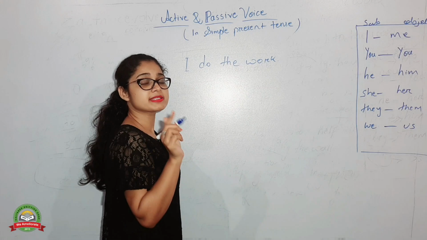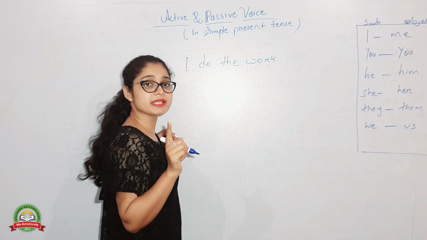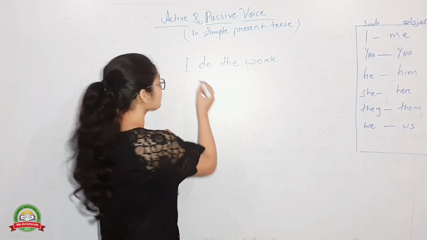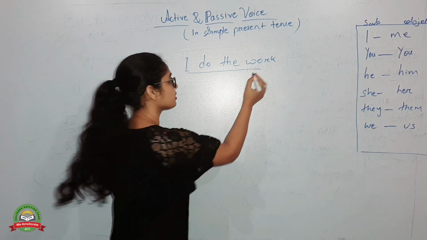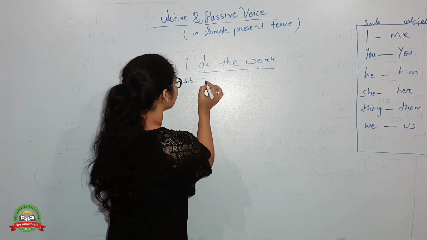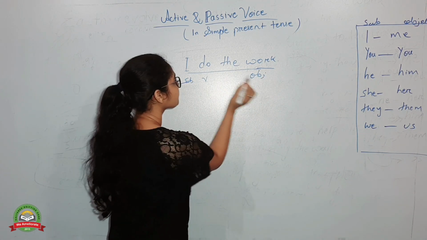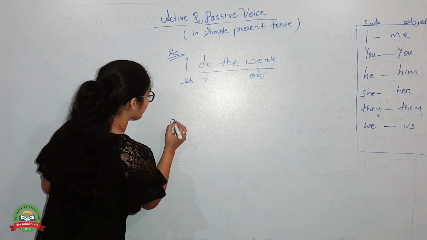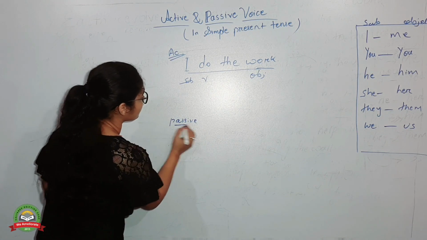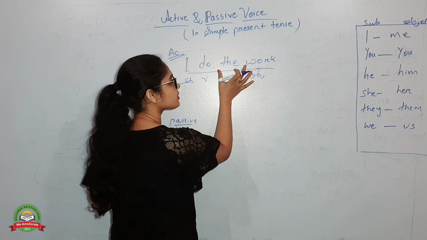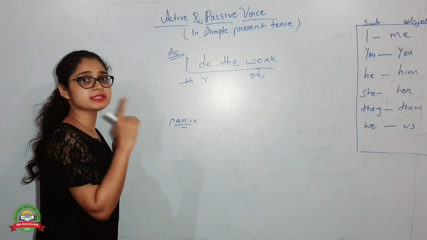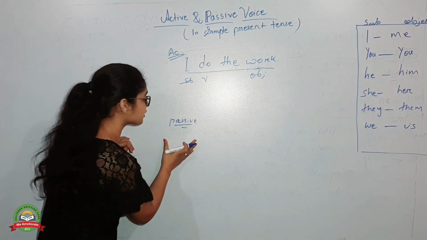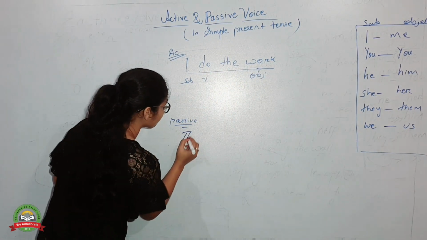I had told you, in active voice the subject plays an important role, but in passive voice the object plays an important role. So in this sentence, what is the object? Subject, verb, object, and it is the active voice. Now we are going to change it into passive voice. What is the object here? The work. So in the passive voice, the object plays an important role, so you have to take the object to the first part of the sentence. The work.